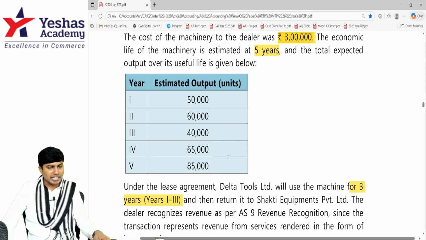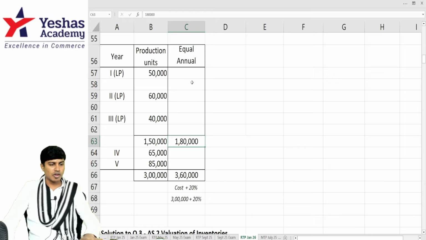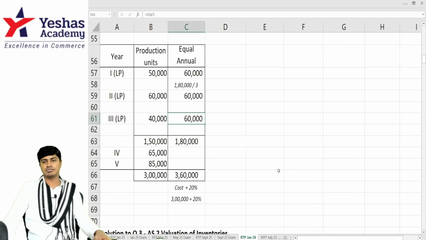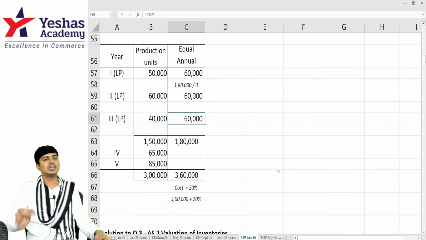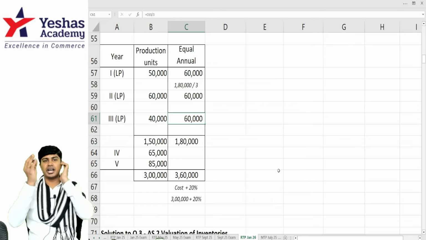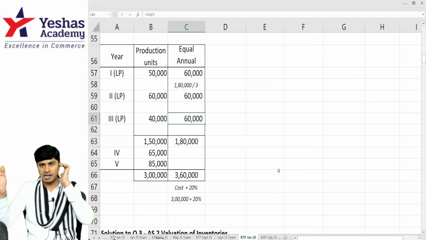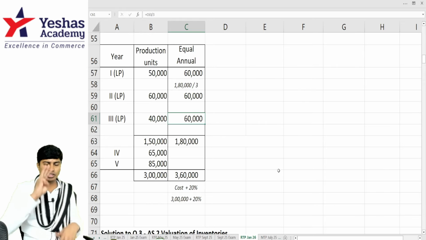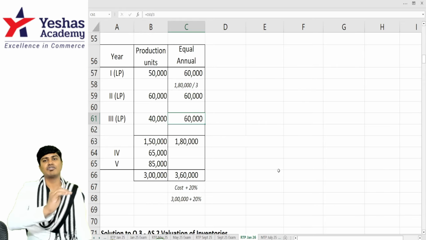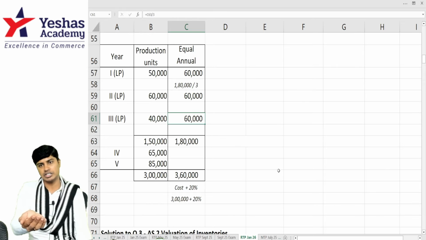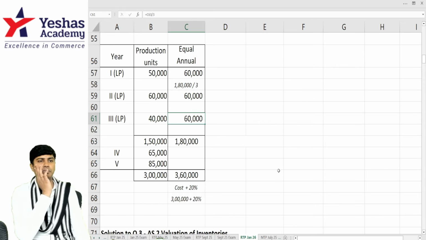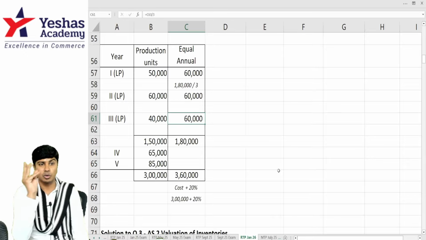They've asked me to compute equal annual lease rental. If you divide it by 3, you will get 60,000 as the lease rental for each of the 3 years. First year I should charge 60, second year 60, third year 60 to Delta. So if they give me 1,80,000 for 3 years, where 50% of the useful production life of the asset is exhausted, I have recovered 20% profit on that 1,50,000 rupees depreciation which I would have charged to my P&L.